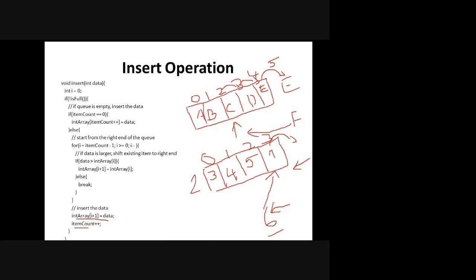My items will keep shifting to the next, the I plus 1th place, and I will insert 2 here only, before 3, because I am assuming 1 as the highest priority: 1 2 3 4. Just in case you decide that the largest element should have the higher priority, then your 7 will come in the front, then 6, 5, and so on.